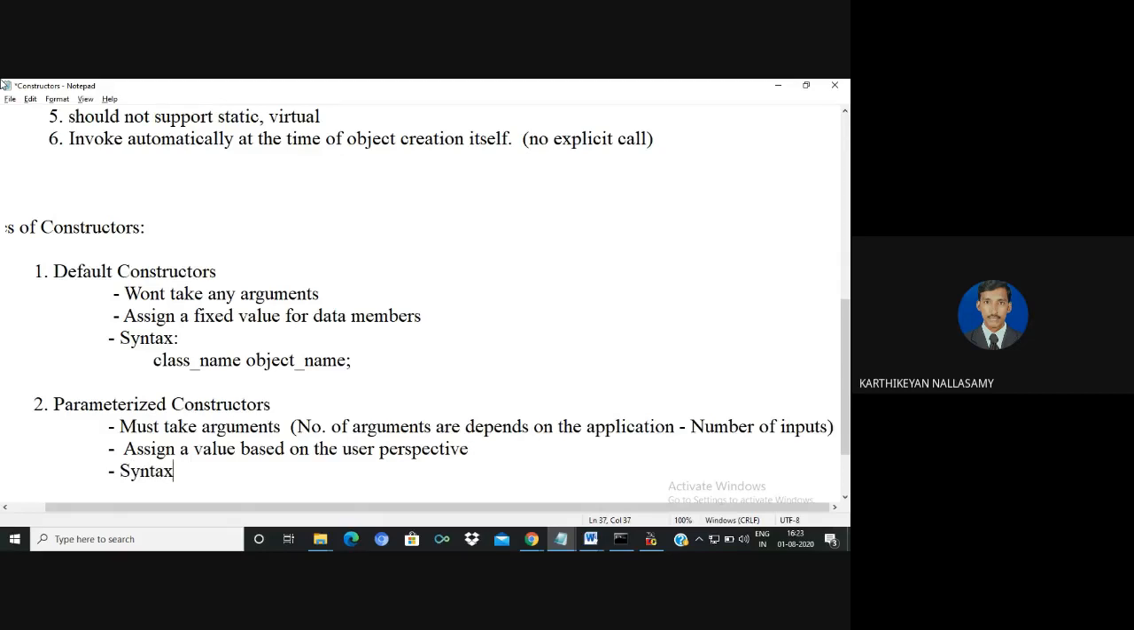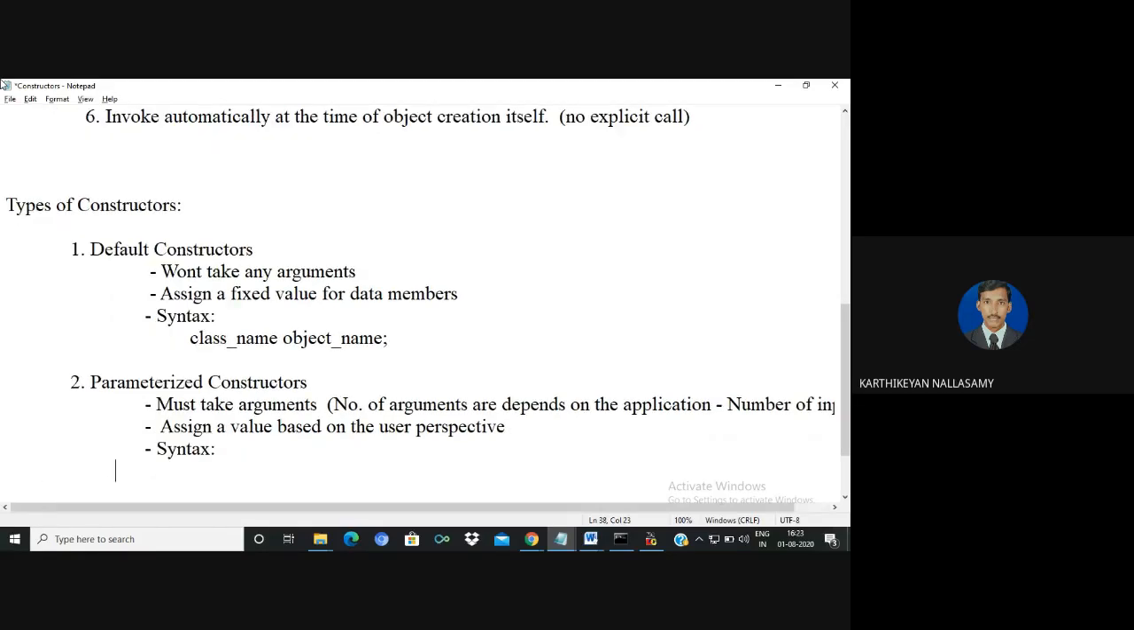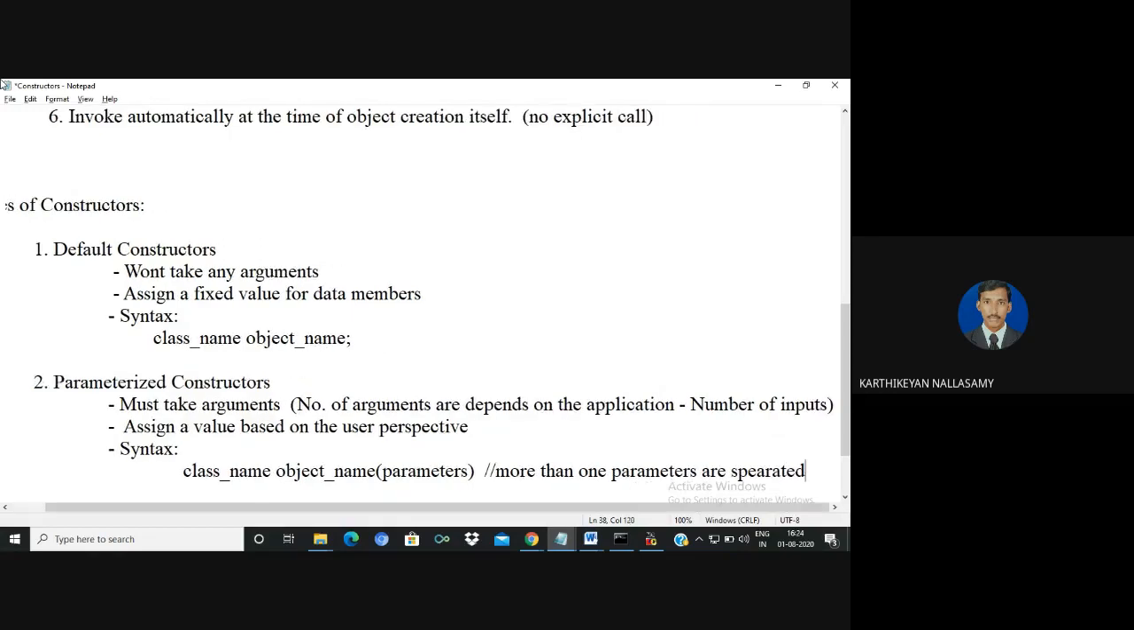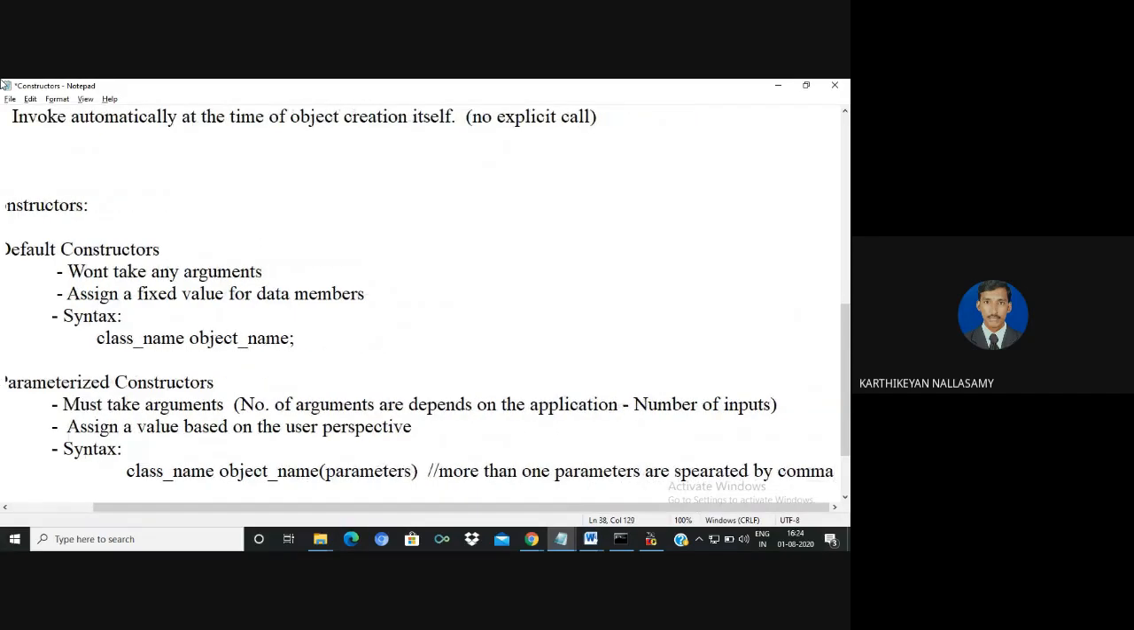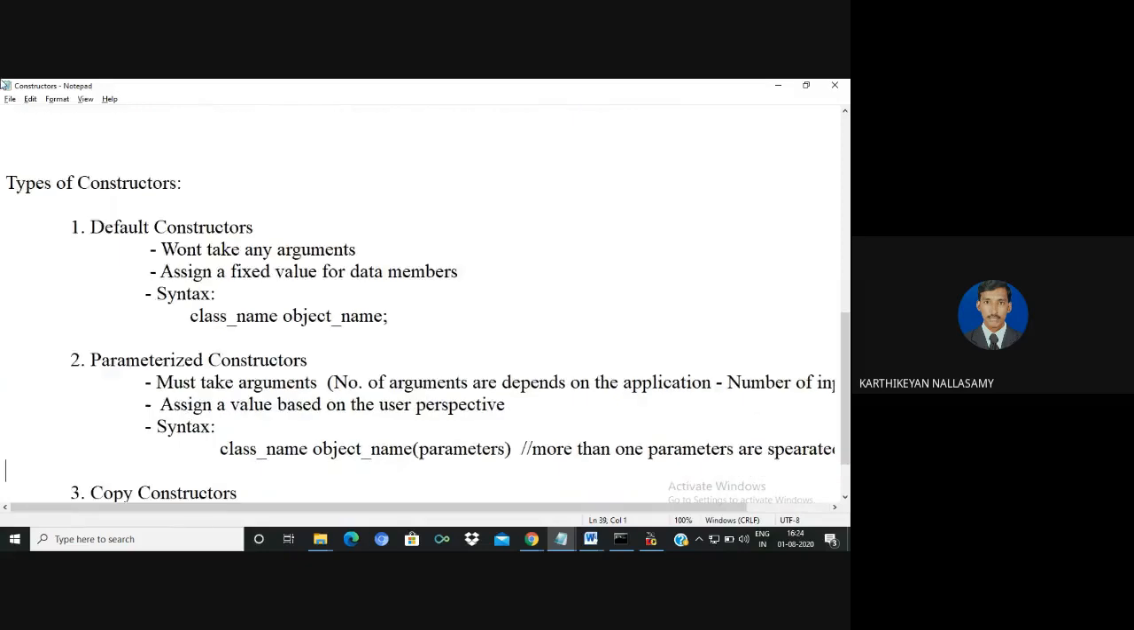We know that the constructor will be invoked at the time of object creation. So it is class name, space, object name. Then you have to send the parameters, and more than one parameter is separated by a comma. By using a comma, we separate them.